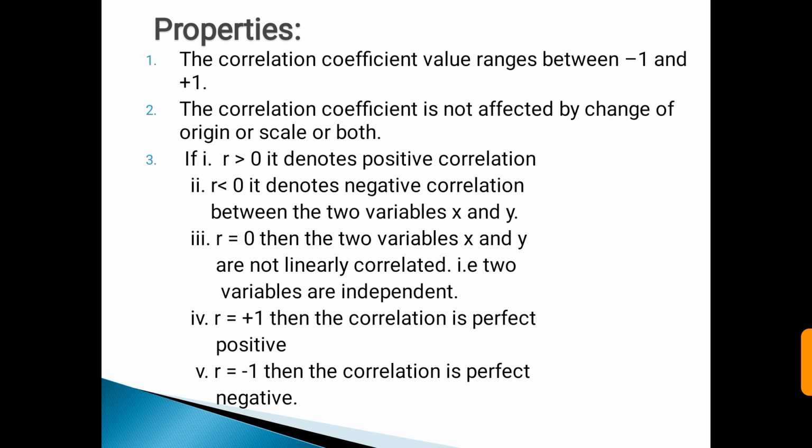If r is less than 0, it denotes negative correlation between two variables x and y. If r is equal to 0, then two variables x and y are not linearly correlated, that is, the two variables are independent. And if r is equal to +1, then correlation is perfect positive, and if r is equal to -1, then correlation is perfect negative.